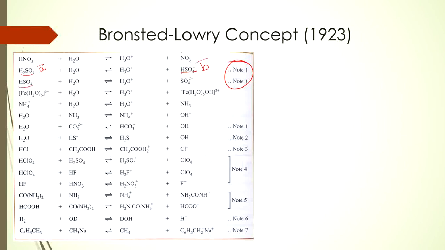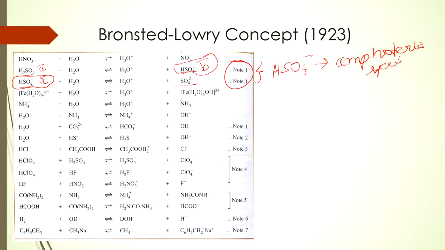But in the next example, HSO4 minus is being converted into SO4 2 minus. So HSO4 minus is behaving as an acid in this example. So in these two examples, in the first example, HSO4 minus is behaving as a base, whereas in the second example, HSO4 minus is behaving as an acid. So, as per the knowledge we have gained from the previous slides, here HSO4 minus is behaving as an amphoteric species, right?